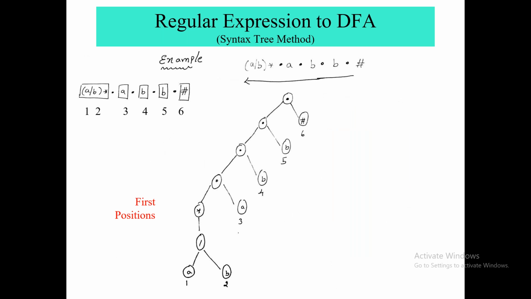So now first I have to find first positions. What is first position? The nodes which we have already numbered, we will keep the same thing here in the syntax tree.